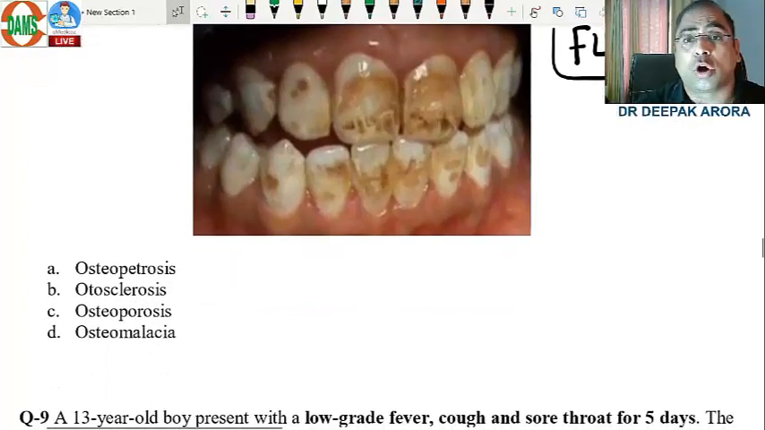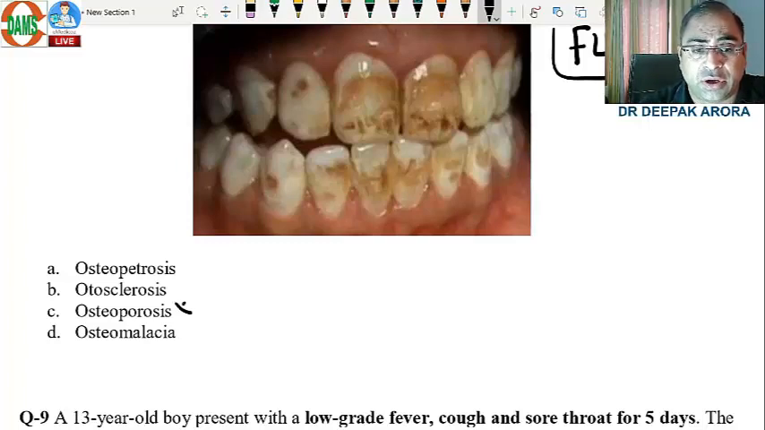So which 2 options are ruled out? It will not be osteoporosis or osteomalacia. It is here, otosclerosis. What is osteopetrosis? It is a marble bone disease. There will be hyperdense lesions. So the answer is going in favor of otosclerosis.